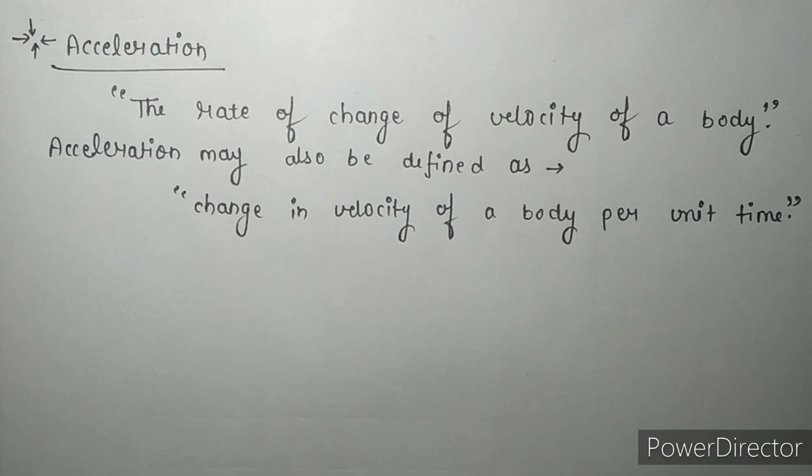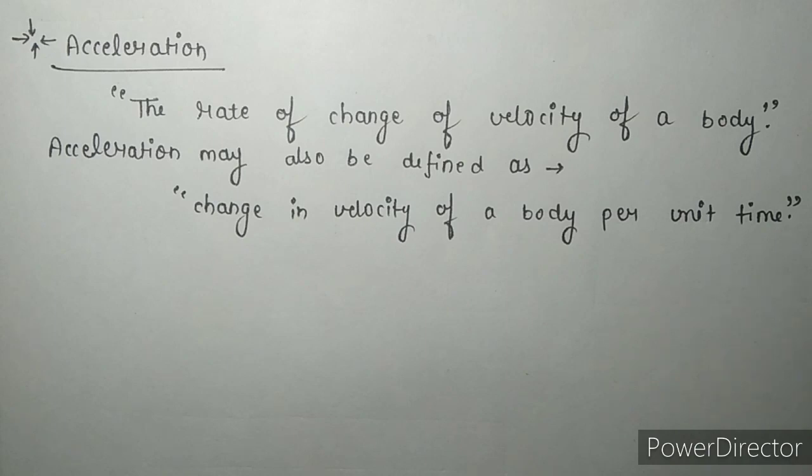So let's start. Actually, in uniform motion, the velocity of a body remains constant and does not change with time. But in non-uniform motion, the body does not cover equal displacement in equal intervals of time, as per the definition of non-uniform motion.